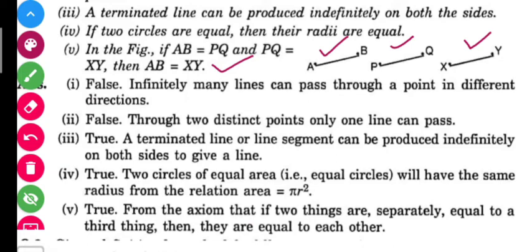So you just pause the video and write down all the things, and after that just match it with me, whether what you have written is correct or not. Okay, so let us see our question number 2. Let us see what it is saying. Before doing this, let me move to our next slide.